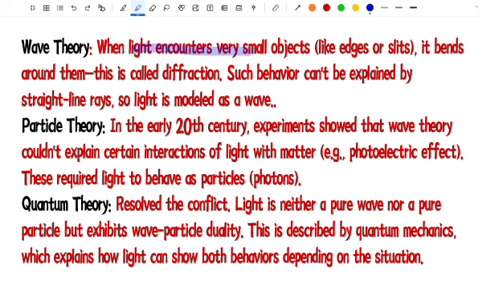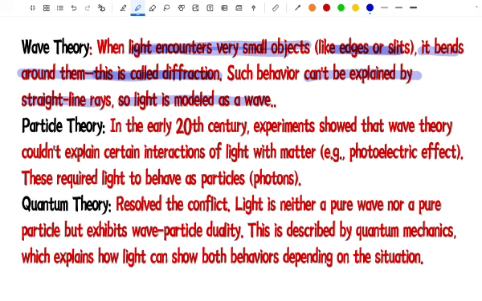When light encounters very small objects, like edges or slits, it will bend around them, and this property is known as diffraction. So what is actually diffraction? Whenever light encounters small objects, either edges or slits, the light will bend around them, and this is known as diffraction. Such behavior cannot be explained by straight line rays, so light is modeled as a wave.